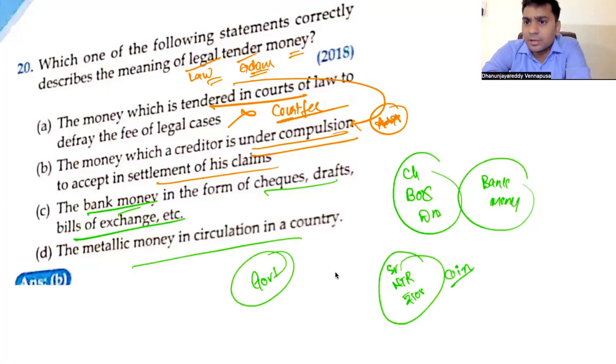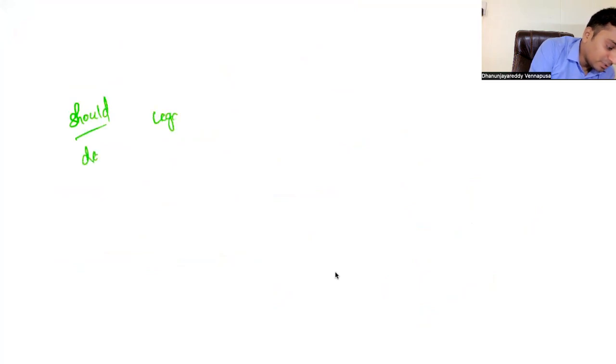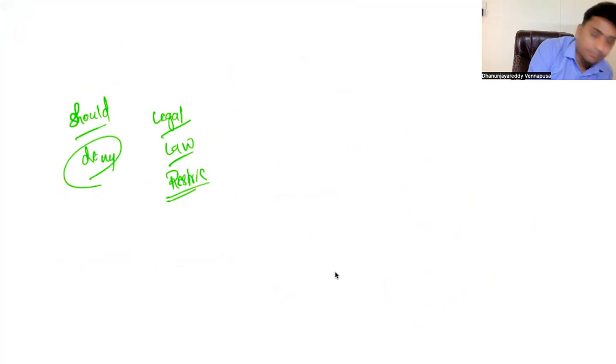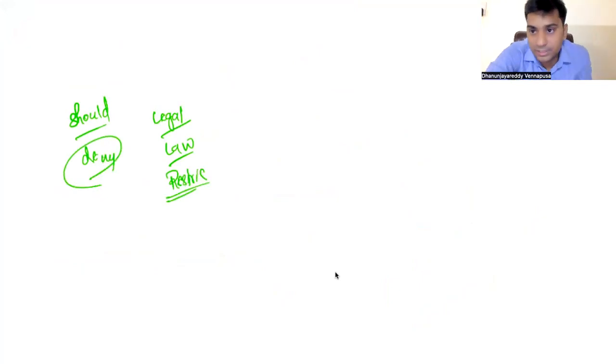People may accept it, may not accept it. If I want to pay the vegetable vendor 100 rupees and I give the senior NTR coin, they will reject it. So metallic money in circulation cannot always be accepted. Always remember this. Legal tender means the money which should be accepted by everyone and no one should deny. The moment you say legal, it means law. Law means restriction. Restriction means you cannot deny it. This is the thing that you have to understand.